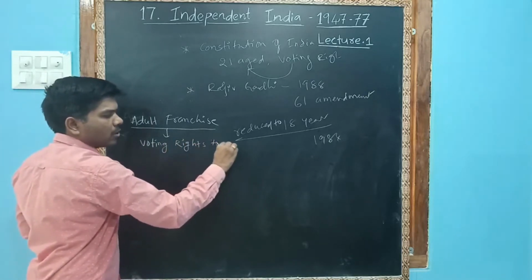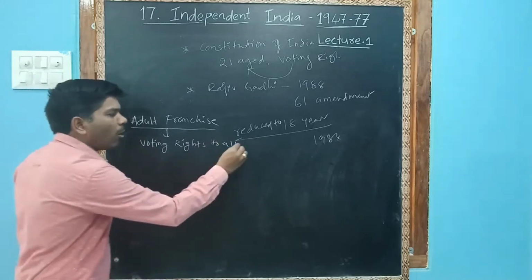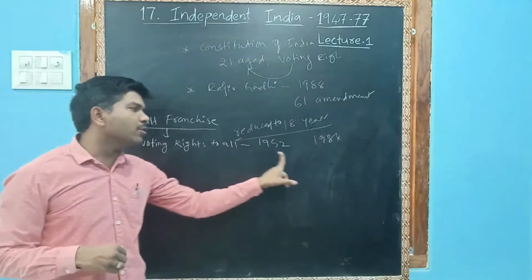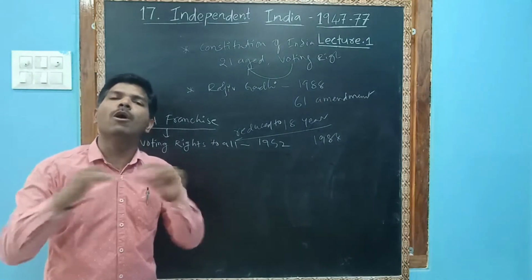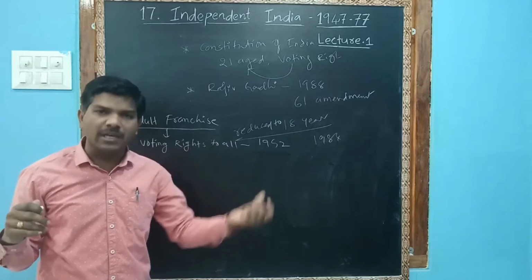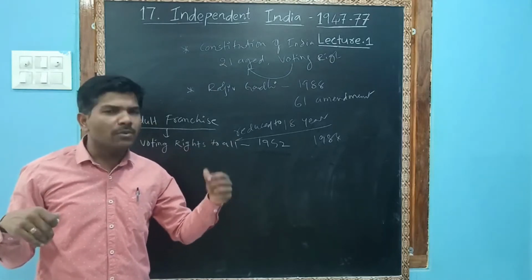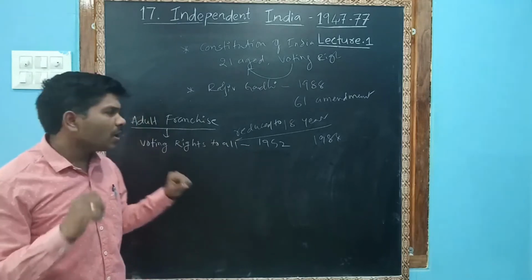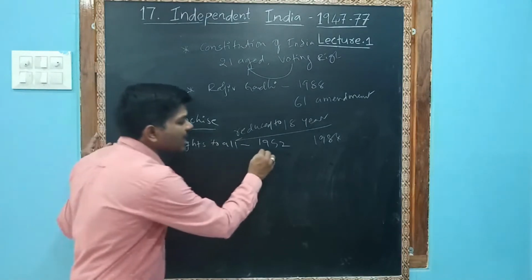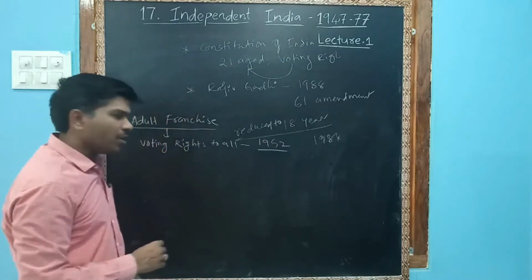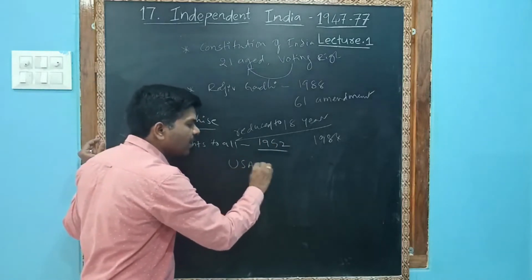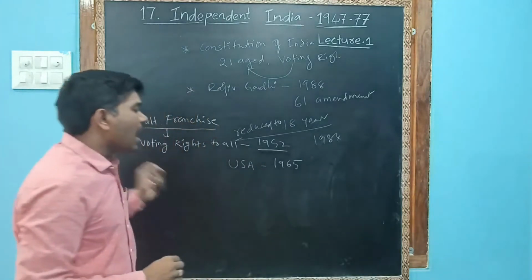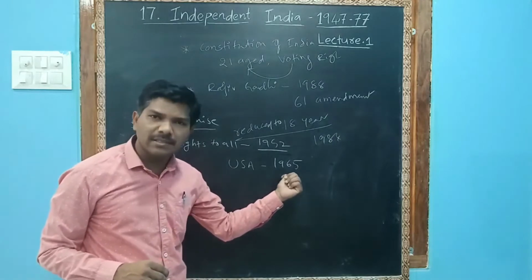India gave voting rights to all the people in the first general elections in 1952, to those who had completed 21 years. But I want to tell you, India is ahead of other countries. The USA didn't give voting rights to all until 1965, when America gave voting rights to the blacks.